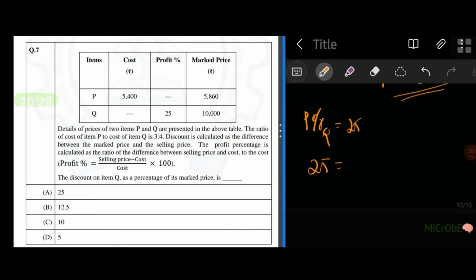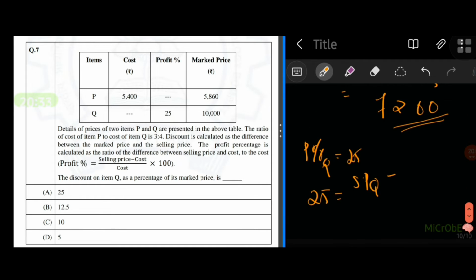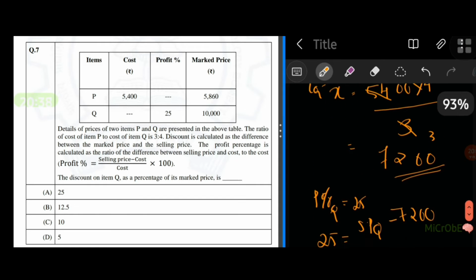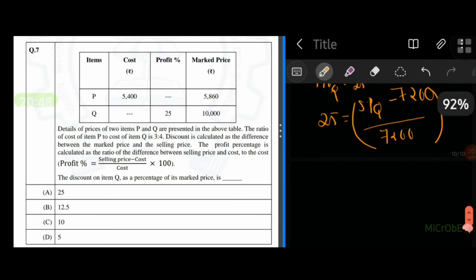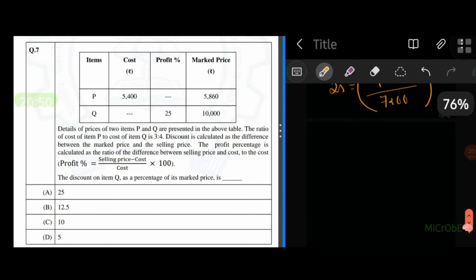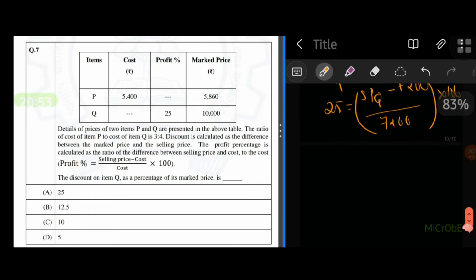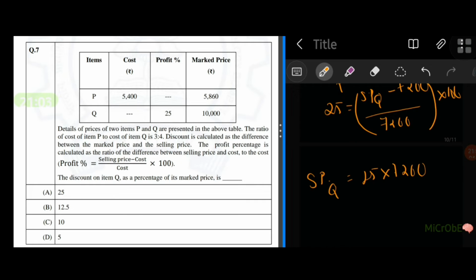So 25 is equal to selling price of Q minus cost of Q, we already know 7200, divided by 7200 into 100. So from here we could find the value for selling price SPQ, which is equal to 25 into 7200.